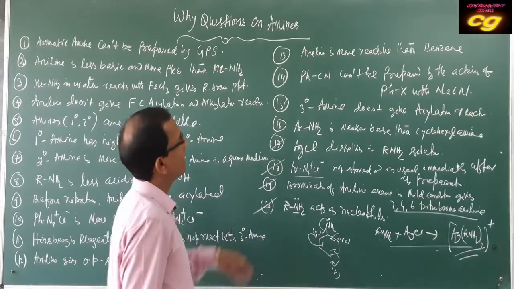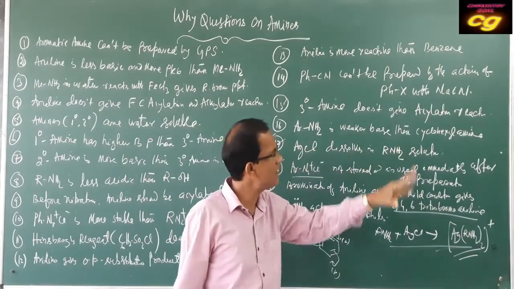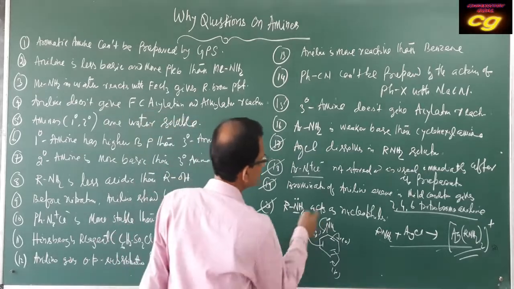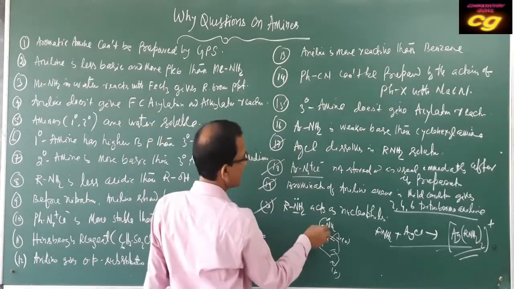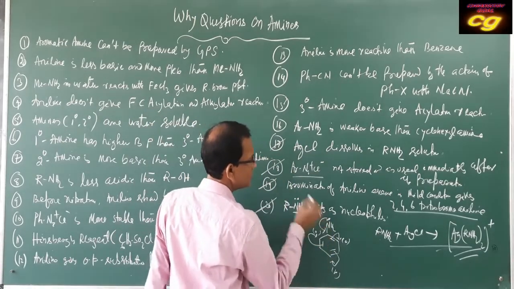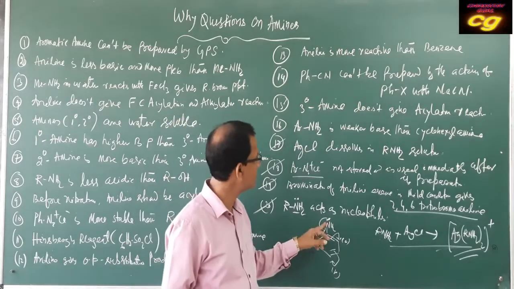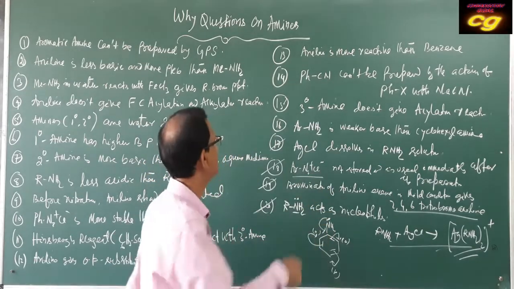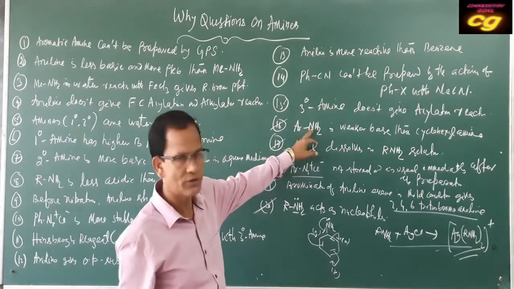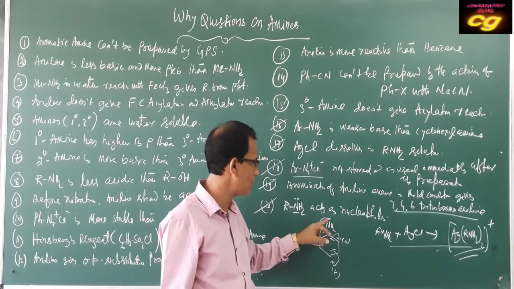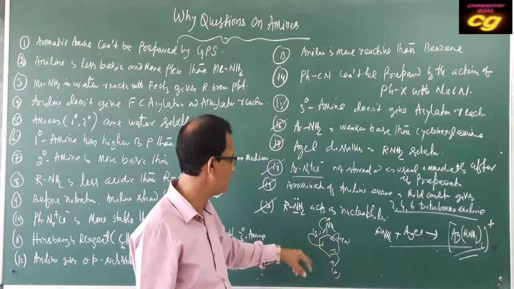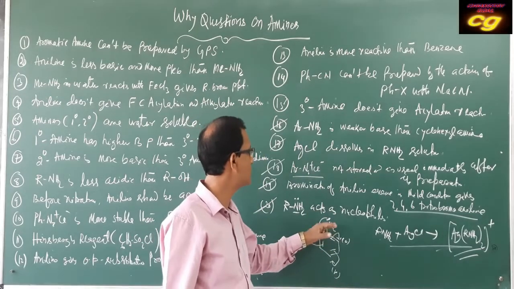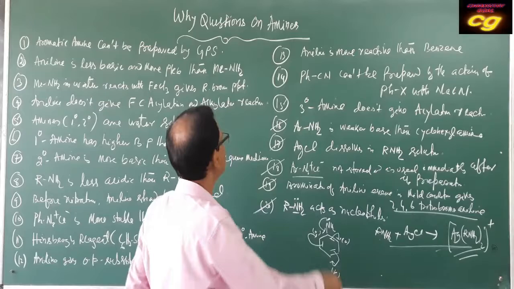Then 16. Aniline is a weaker base than cyclohexylamine because, as you see in this structure, an aromatic amine has resonance, and due to resonance the electron density on nitrogen decreases. That's why basic character decreases. This is the answer. As it has resonance, due to delocalization of electrons from nitrogen, the electron density on nitrogen decreases, so basic character decreases.